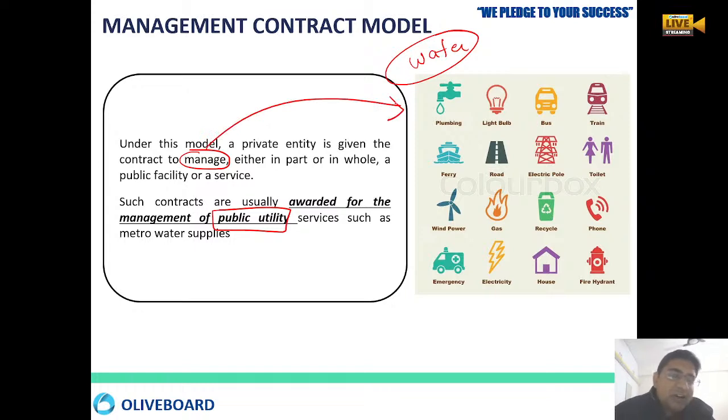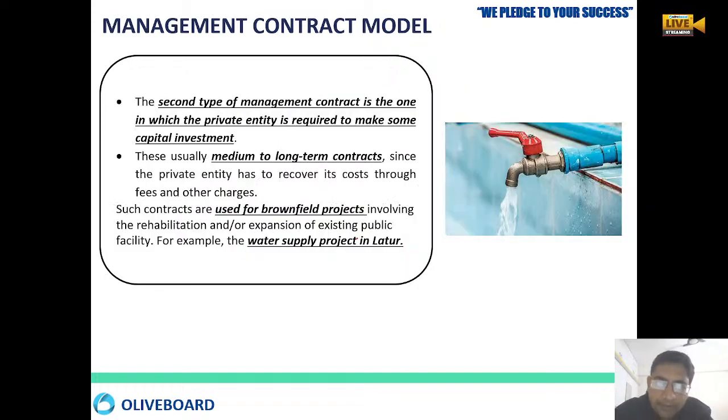Management, the rest the government will do everything. Okay, you manage it in a proper way, in a professional way, you just simply manage it, right? Now, the second type of management contract is one in which sometimes the private entity has to do some kind of capital investment.